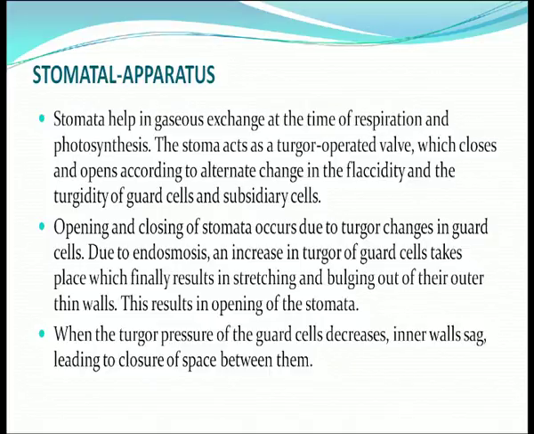An increase in turgor of guard cells results in stretching and bulging out of their outer thin walls. This results in opening of stomata. In a nutshell, the more the water absorption, the more the stretching of guard cells and the more the opening of stomata. When the turgor pressure of the guard cell decreases, the inner walls sag, leading to the closure of the stomatal space.